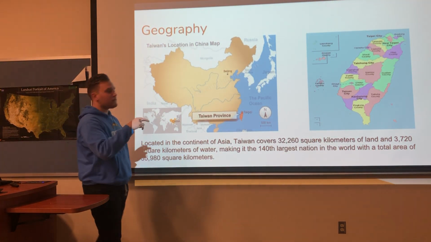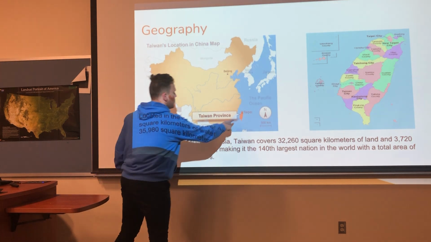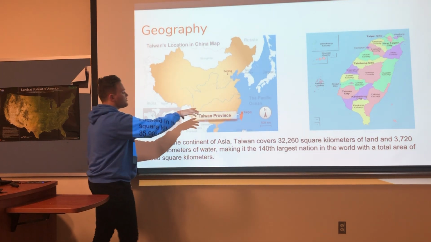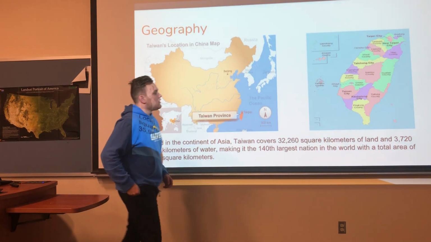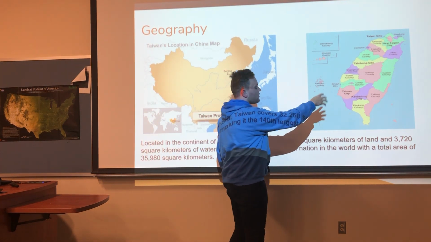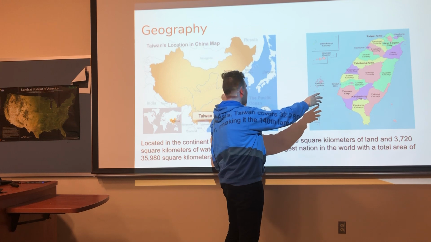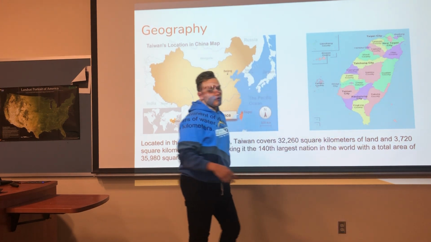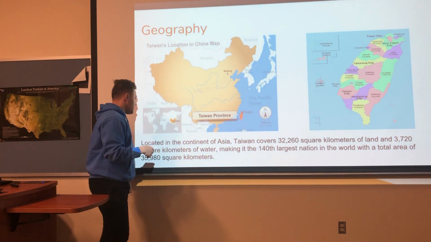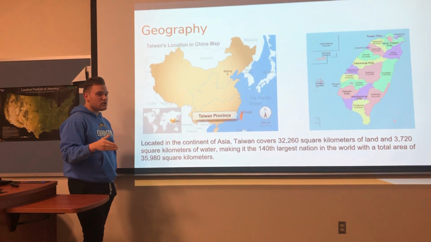So these are two maps of Taiwan, and this is Taiwan right here, this little island off the coast of China. As you can tell, in comparison to China, it is significantly smaller. This is just the actual political map of Taiwan, and you can tell right here is the capital, which is Taipei City. And it's located in the continent of Asia.